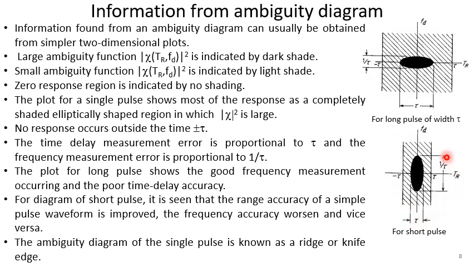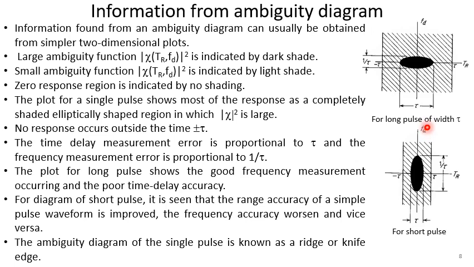The same thing happens here. This one is for a long pulse and this is for a short pulse. That means the width of the pulse is long here and short there, but the thing is the same. Here also the darkest shade means where the ambiguity function is high, the light shade is where it is comparatively lower, and beyond this there is a region where the response is zero.